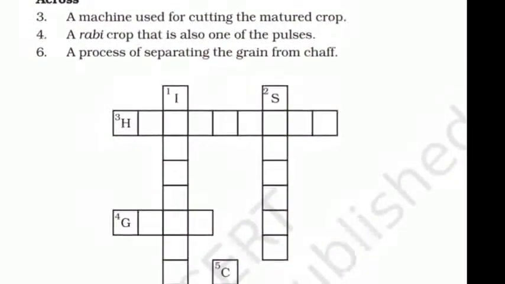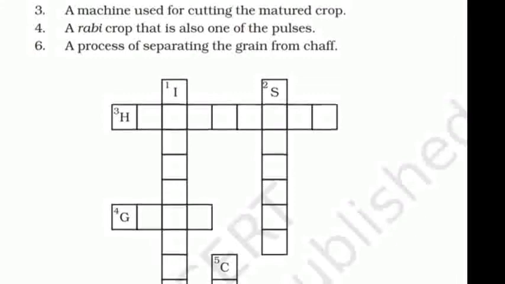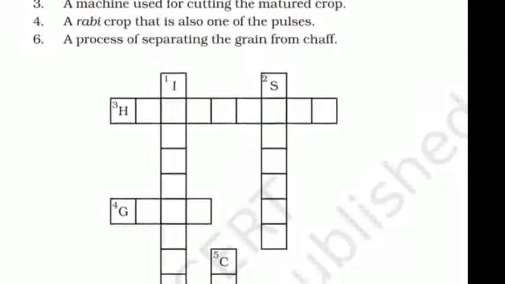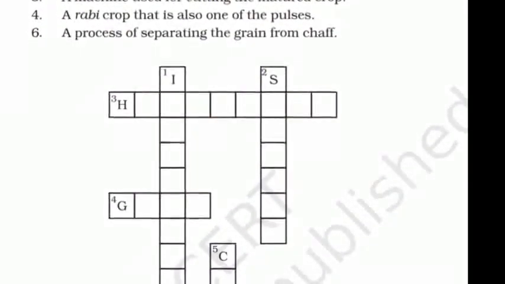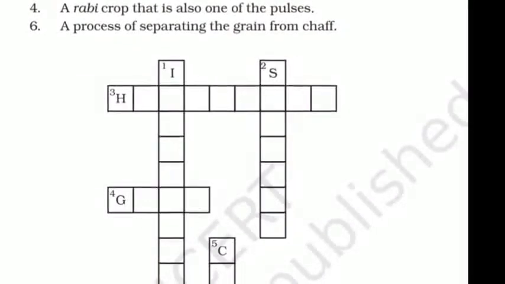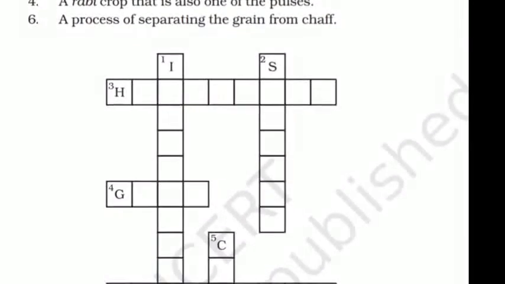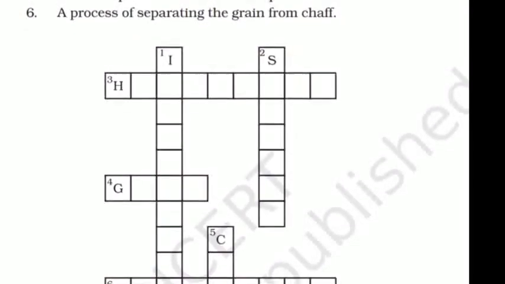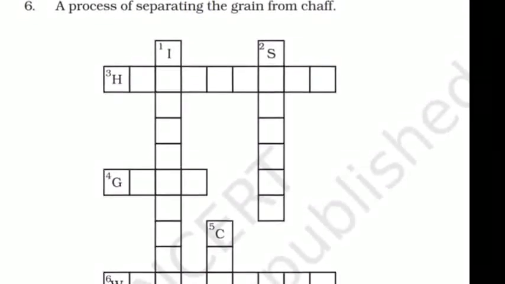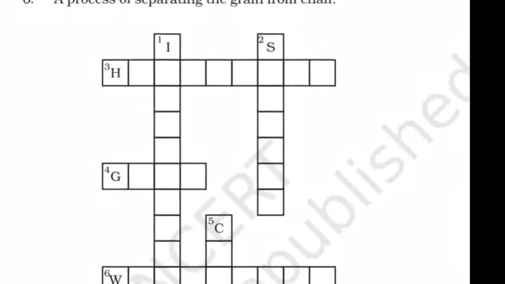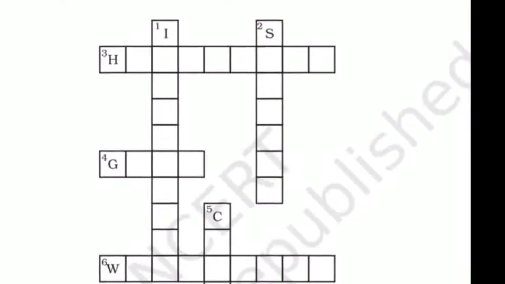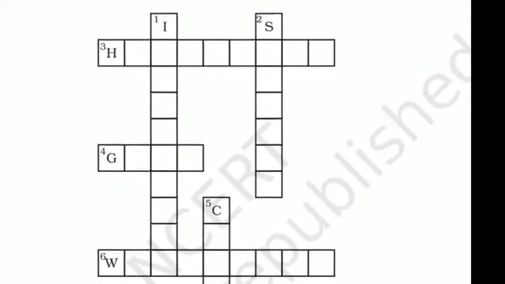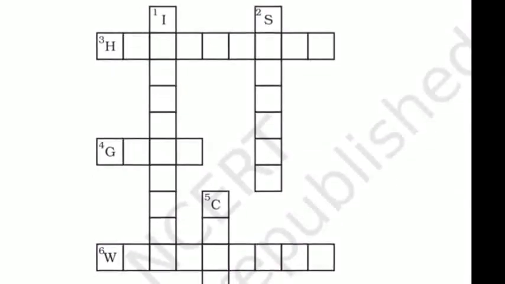Now across: a machine used for cutting the mature crops. When the crops are mature, what do we do? We harvest, and the machine that we use nowadays is the harvester. A rabi crop that's also one of the pulses. Pulses as in dal, starting with G, so we call it gram. And the last one: the process of separating grain from the chaff, the unwanted material of the seed, is called winnowing. So that's how all the clues are to be solved.